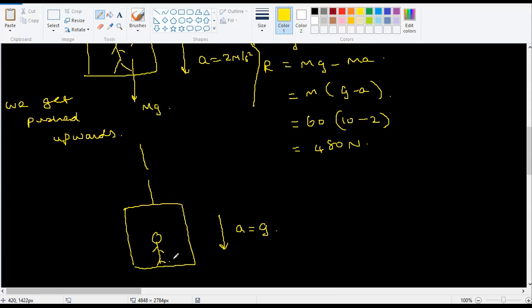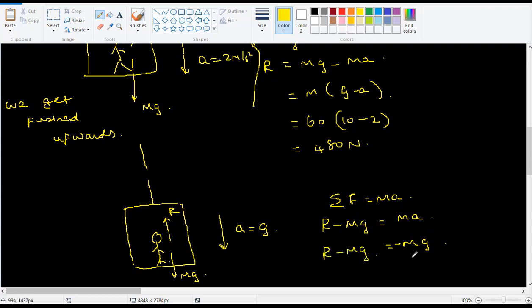So that means the mg is here, R is here. So sigma F is equal to ma. So R minus mg is equal to ma, but a is equal to g. Then this is downwards, it means I'll put a minus, which means this and this will cancel, so R will become 0.